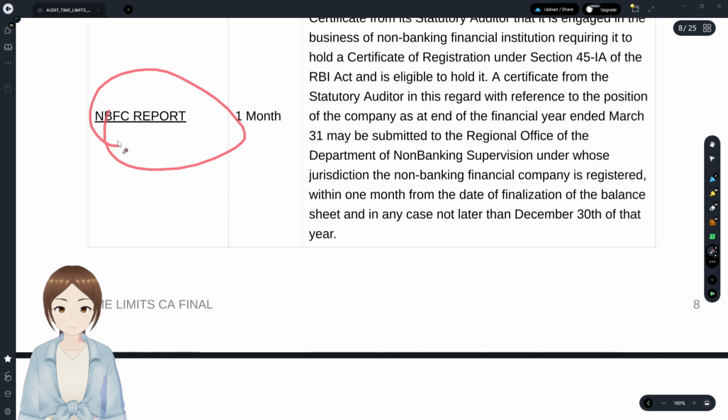And with regards to the NBFC report, what does the NBFC have to do? The NBFC has to submit a certificate that it is eligible for holding the certificate of registration, which is signed by the statutory auditor. To whom does it have to submit?